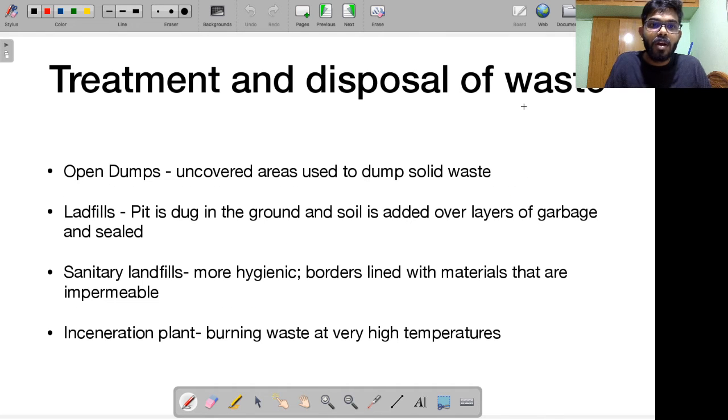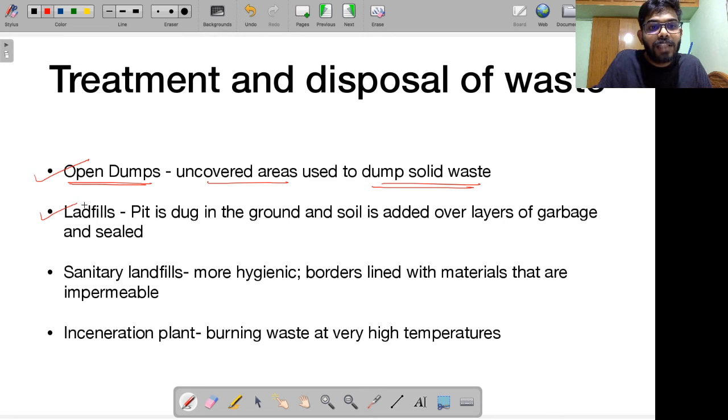First is open dumps. What exactly are open dumps? These are uncovered areas used to dump solid waste. That means you go to a place outside the city, and over there you dump solid waste. That is called open dumps. There is no proper, scientific way of disposing of this waste. You just dump it in an open ground. That is open dumps.